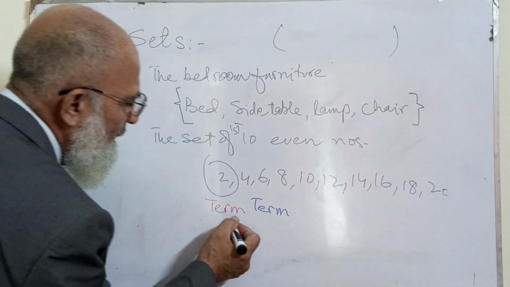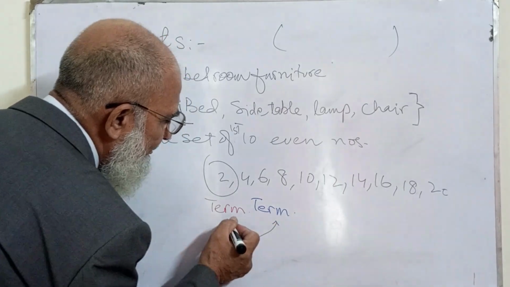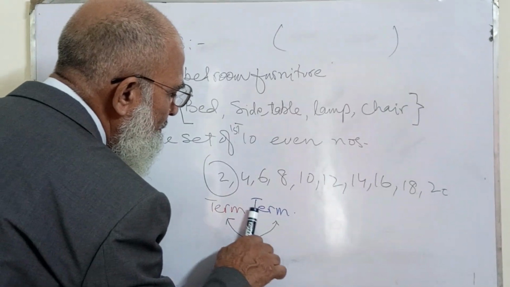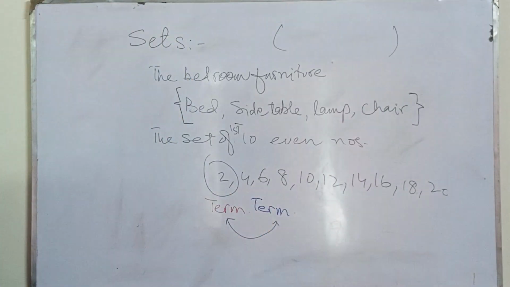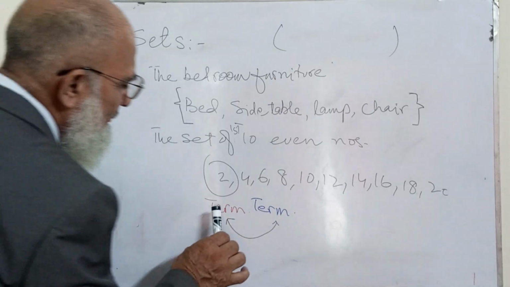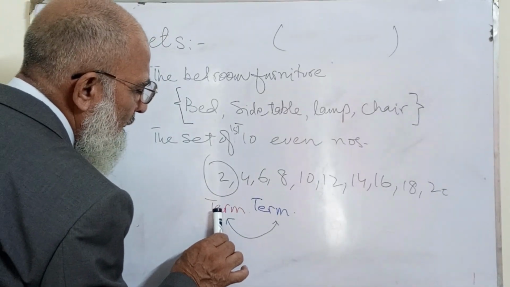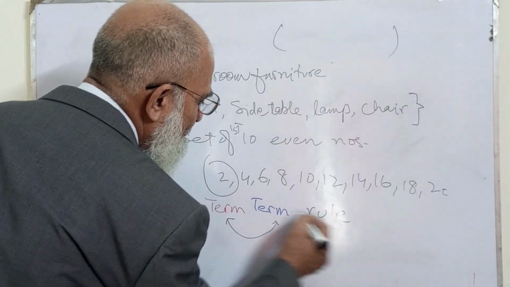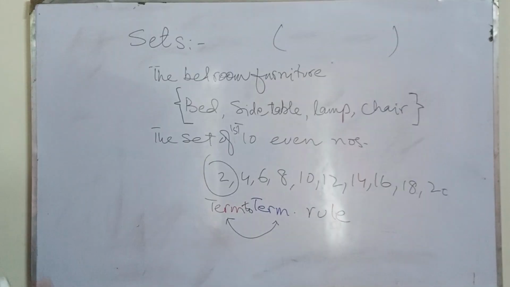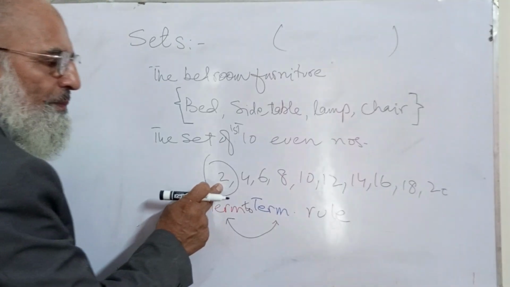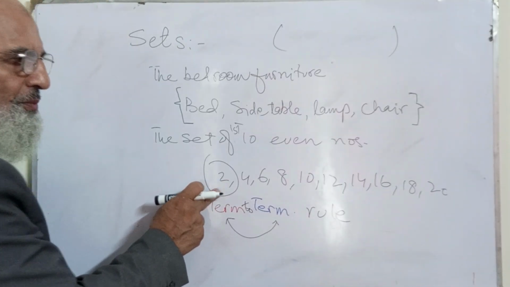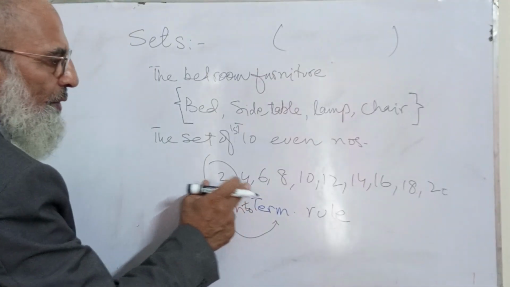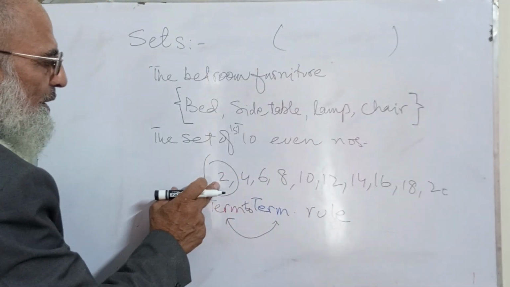when we have to find, we have to establish a relation which is called the term to term rule. Now what we have to do is, we'll subtract the first term, the previous term, from the next term. First term from the next term.